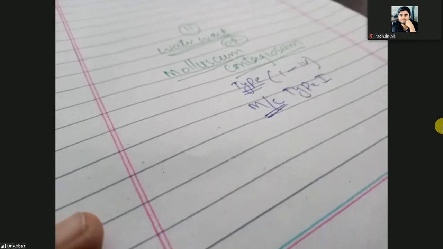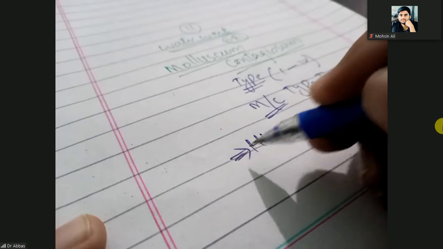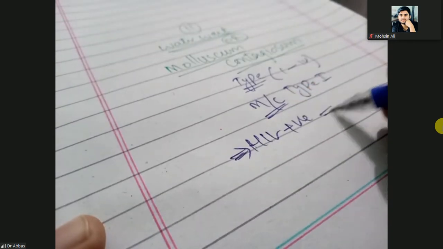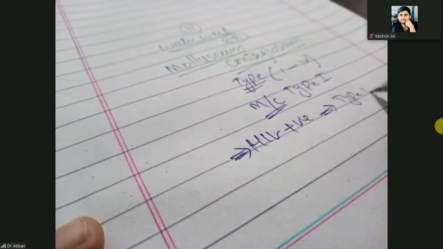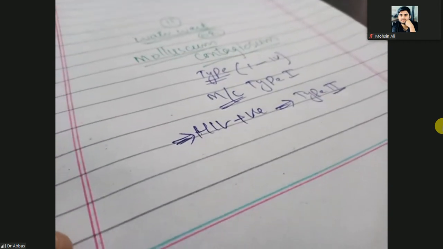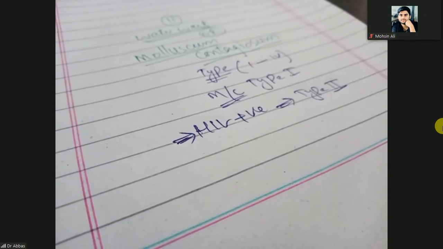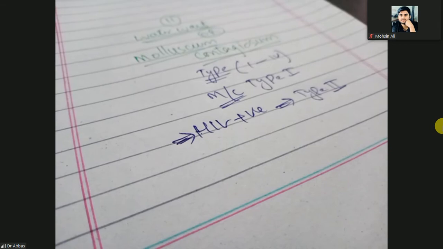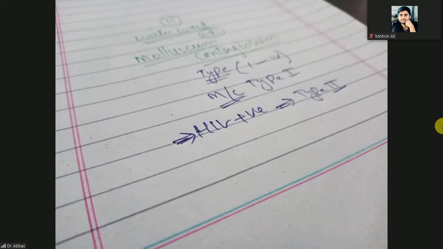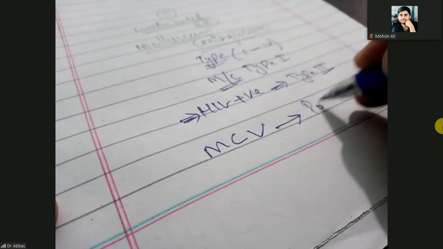But when the patient is HIV positive, type 2 is most common. So when the patient is HIV positive, then type 2 of the molluscum contagiosum virus is most common. So the molluscum contagiosum virus is a pox virus. Molluscum contagiosum virus is a type of pox virus.